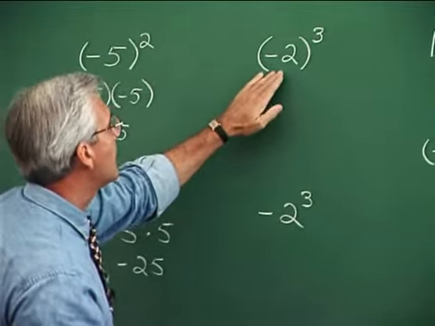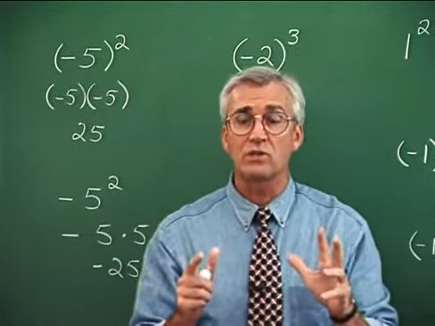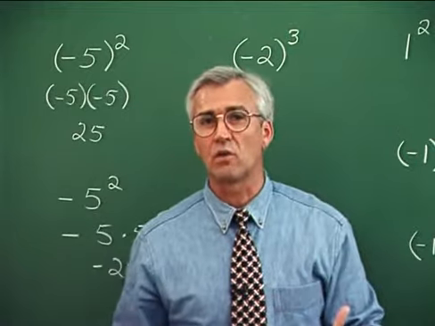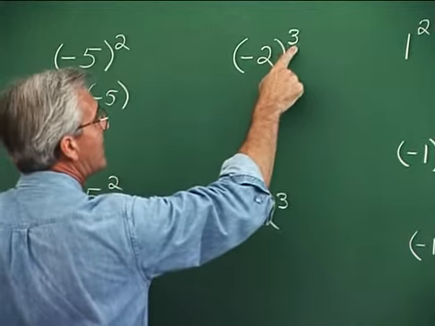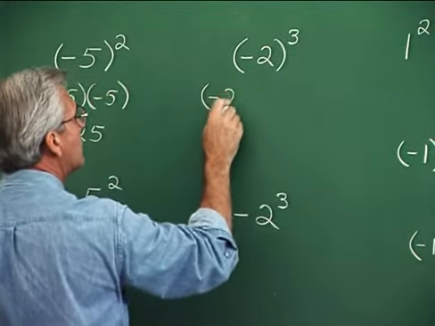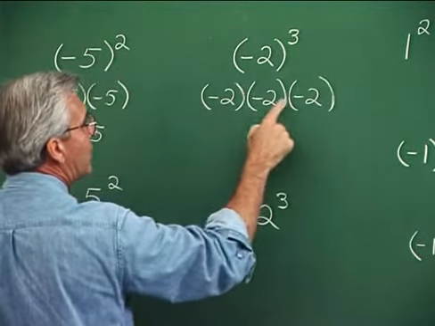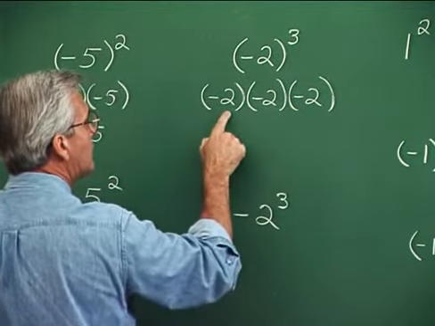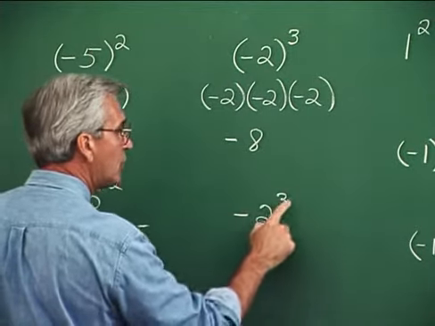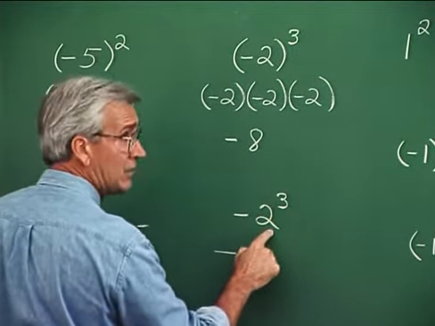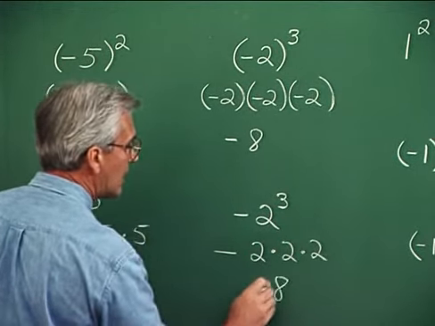Here we have negative 2 to the 3rd power. We're going to look at the situation again. Sometimes the situation doesn't make any difference. It comes out in the wash either way, and this is an example of that. Negative 2 cubed means that we have 3 factors of negative 2. So this means negative 2 times negative 2 times negative 2. Now, we have 3 factors that are negative, so the answer is going to be negative: 2 times 2 is 4, times 2 is 8. So negative 8. And here, this is the negative of 2 cubed: negative, and then 3 factors of 2, so 2 times 2 times 2. Any way you cook this up, we get negative 8.